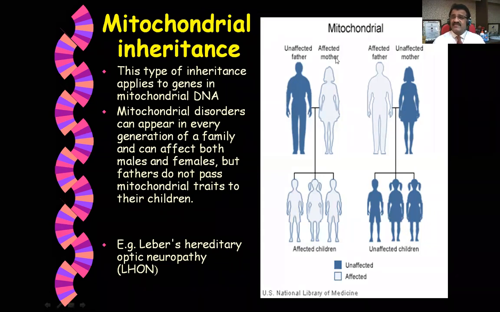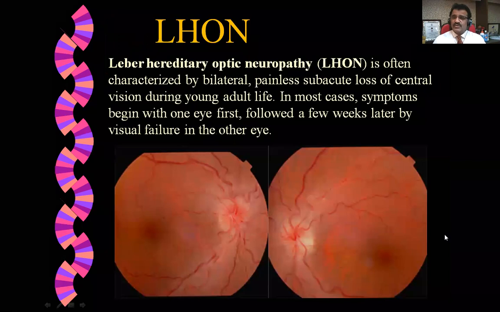Unaffected father, affected mother, affected father, unaffected mother. And here is the outcome. Affected children, all of them. Unaffected children, all of them. Now we will move to see what is LHON.